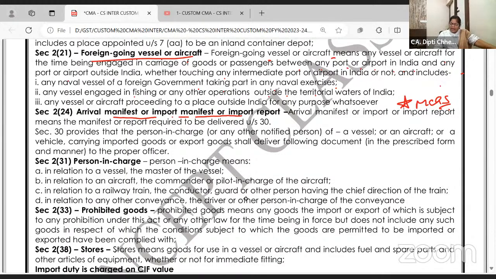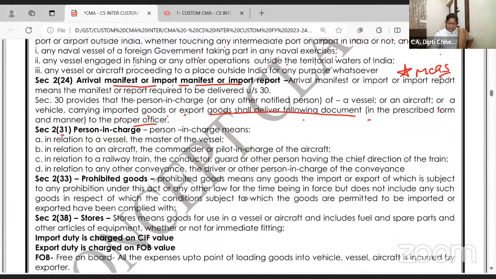Arrival manifest or import report means the manifest or report required to be delivered. Section 30 provides that the person in charge of a vessel or aircraft or a vehicle carrying imported goods shall deliver the following documents. Right? पूरा detail देना पड़ेगा. Some of you may be thinking, ma'am, you are reading word to word. We are just about to finish. Then 4 important cases wherein duties are not levied, and that's all for today.